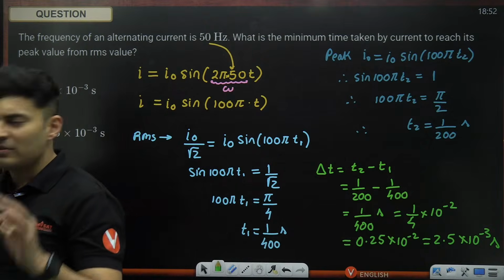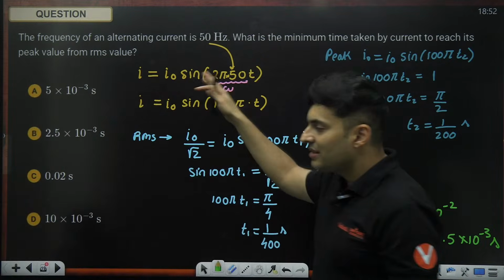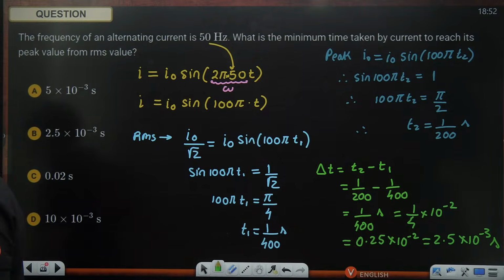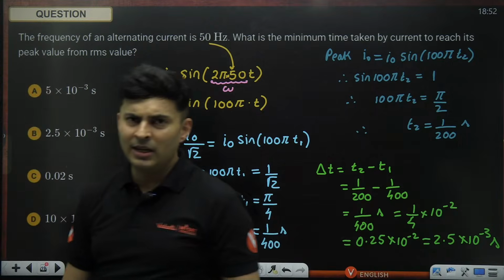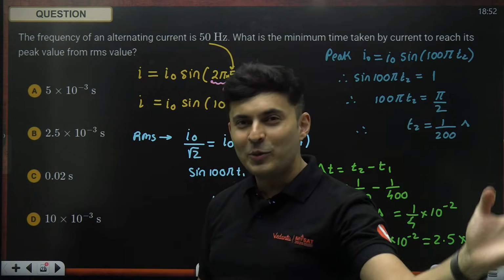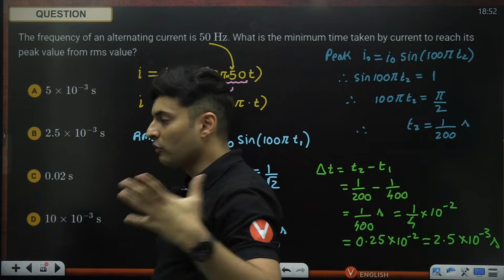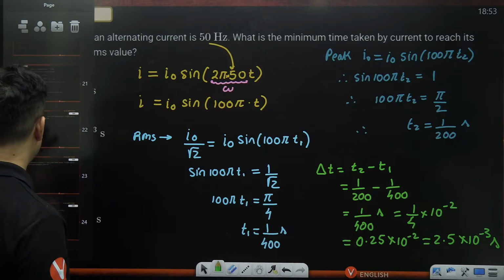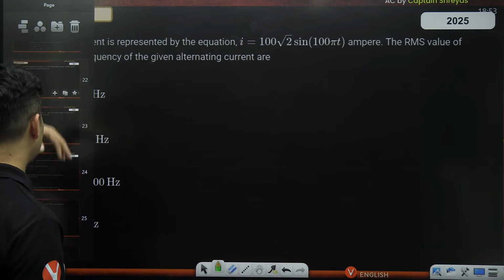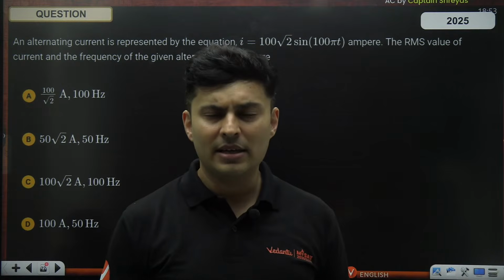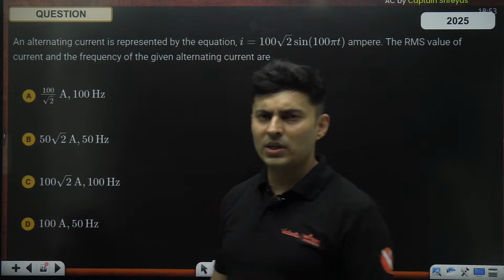So this is how we have just used our basic equation of current or voltage to figure it out. Yes, option B. Very nice. Most of the time, simple mathematics of trigonometry or SHM will help you. If you have not yet learned SHM, it's a good time to go back to SHM and do it. But if you want me to do it, it will take some time. I've not yet planned it, but maybe in the near future I will do SHM on the channel. I have already done it 2 years back, 1 year back, last year, so you can check out those old classes.